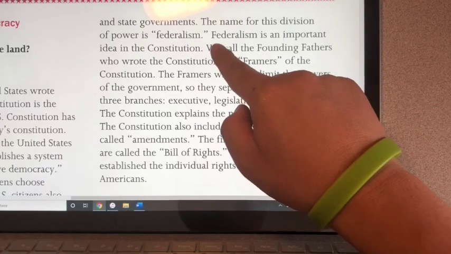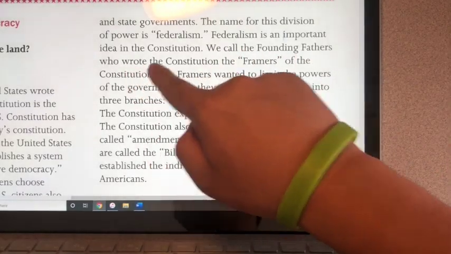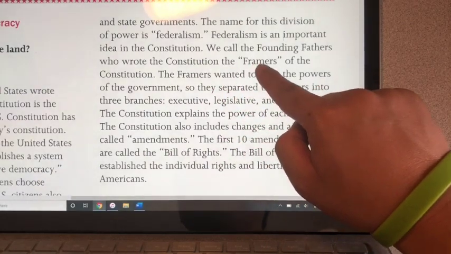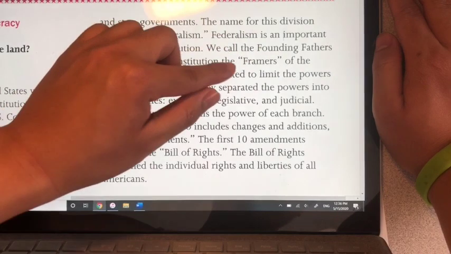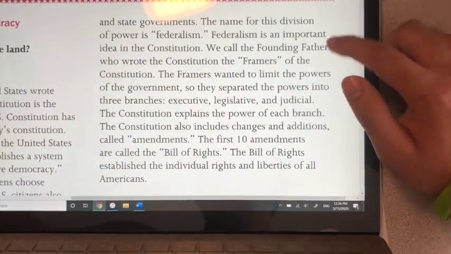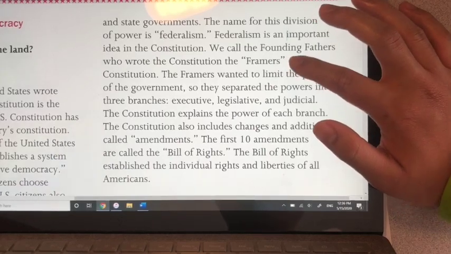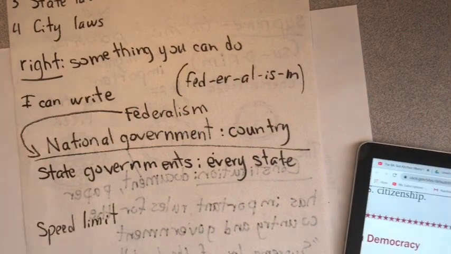Okay, so we call the founding fathers who wrote the Constitution the framers of the Constitution. So we can call them the founding fathers, or we can call them the framers. It's the same thing. Or we can just call them writers.